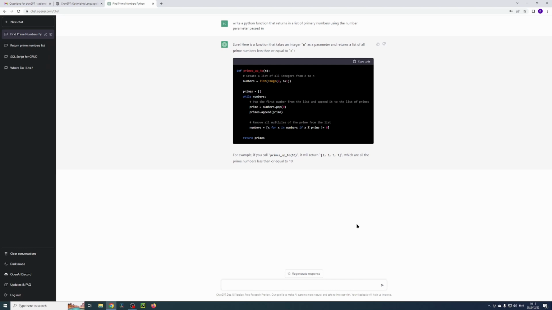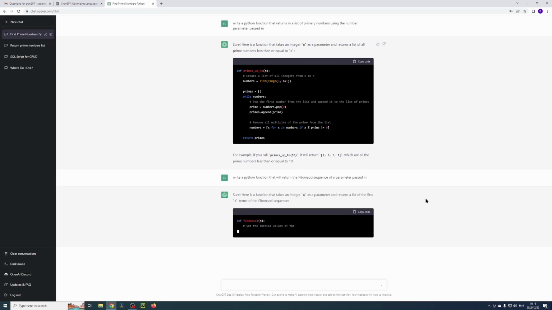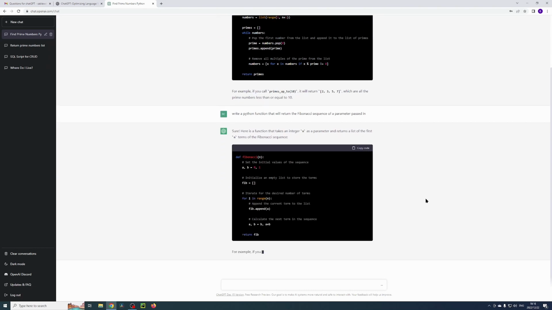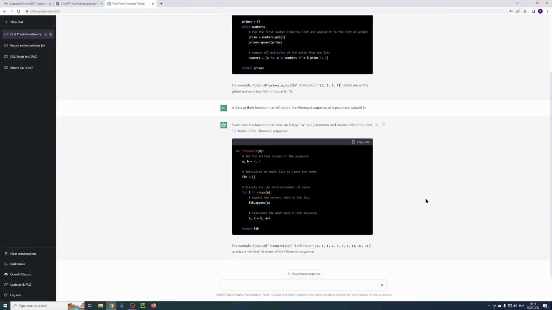Write a Python function that will return the Fibonacci sequence of a parameter passed in. Okay, so there's also quite an advanced solution. So we can always take that code and test it.